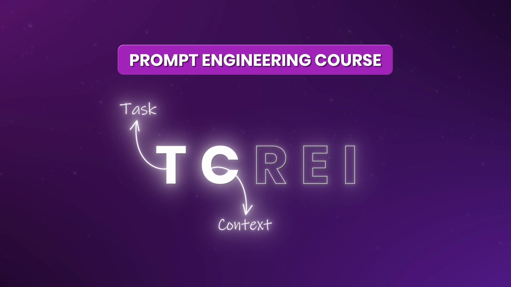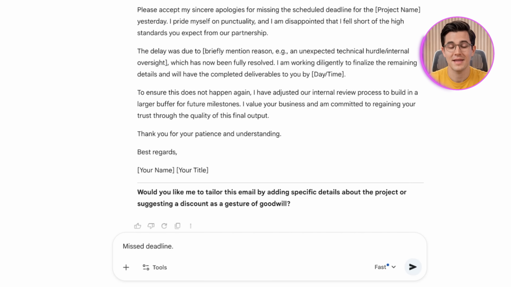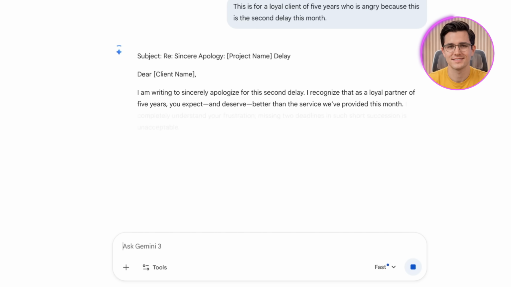But a task alone isn't enough. You need C for context. Without context, the AI has to guess, and when AI guesses, it defaults to the average. So take that same apology email. Don't just say missed deadline. Add the detail. This is for a loyal client of 5 years who is angry because this is the second delay this month, and now the AI understands the stakes better.